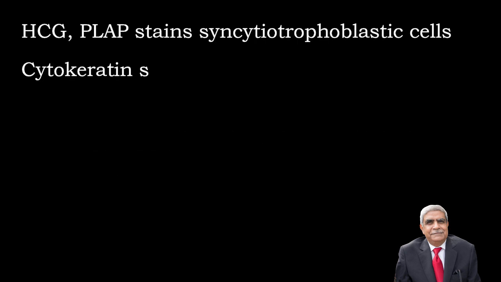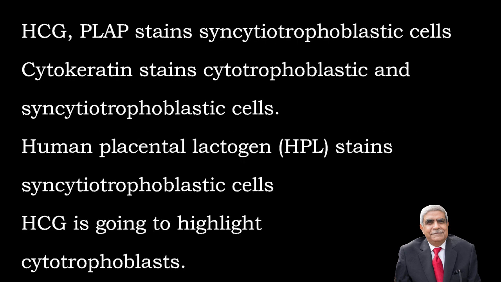Immunohistochemistry: HCG, PLAP stains syncytiotrophoblastic cells, cytokeratin stains cytotrophoblastic and syncytiotrophoblastic cells, human placental lactogen, that is HPL, stains syncytiotrophoblastic cells. HCG is going to highlight cytotrophoblasts.